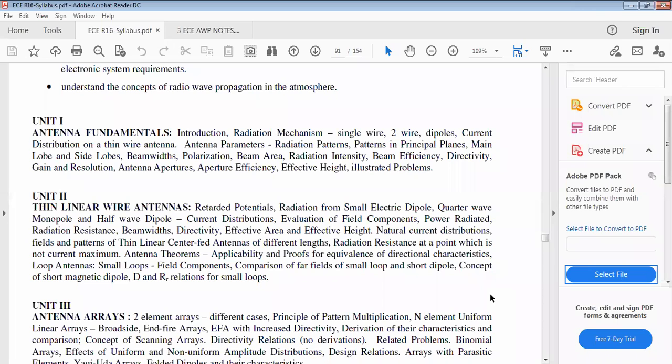And beam width. What is meant by beam width? I already told you beam width and bandwidth. If the antenna radiates maximum energy in a particular direction, the relation between directivity and beam width is: if the beam width decreases, directivity increases. Just like I already told you, the difference between torchlight and laser light. Torchlight has a wider beam width and laser light has a narrow beam width.